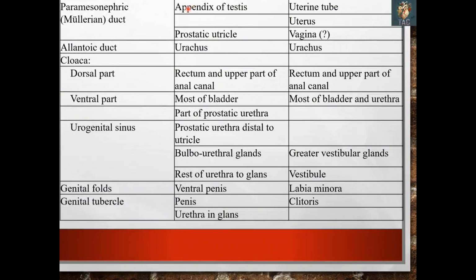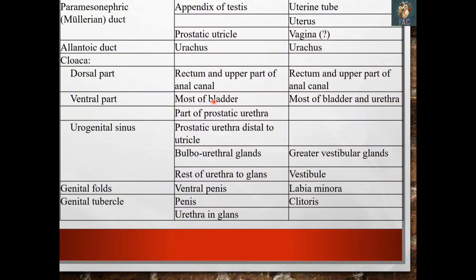Also, the paramesonephric ducts form the appendix of the testes in the males and the prostatic utricle. These are remnants of the paramesonephric ducts in males. While in the case of the females, they form the uterine tube, uterus, and part of the vagina. The allantoic duct forms the urachus in both sexes, and the cloaca, its dorsal part, will form the rectum and upper part of the anal canal in both sexes.